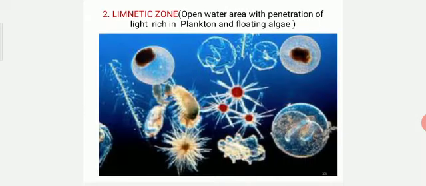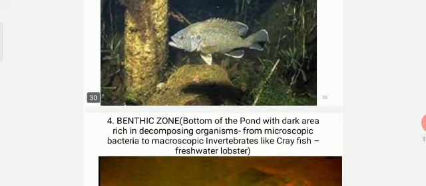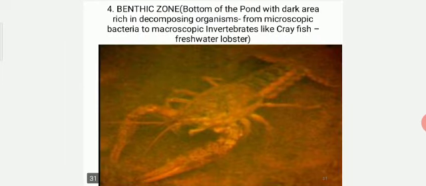The next zone is the limnetic zone. Here we can see the open water area with penetration of light, rich in plankton and floating algae. The next is the profundal zone. Here light can't penetrate, and there is a lack of producers with a higher level of consumers. The last zone is the benthic zone. It is the bottom of the pond, a dark area rich in decomposing organisms from microscopic bacteria to macroscopic invertebrates like crayfish. Here it is not a fish, it is an invertebrate crustacean commonly called a freshwater lobster.